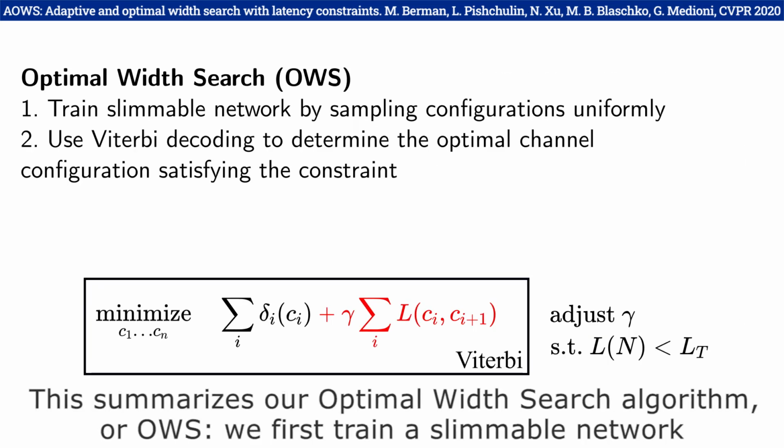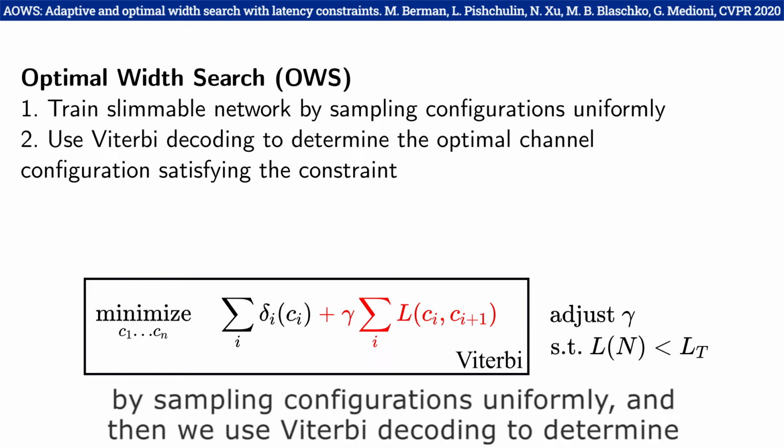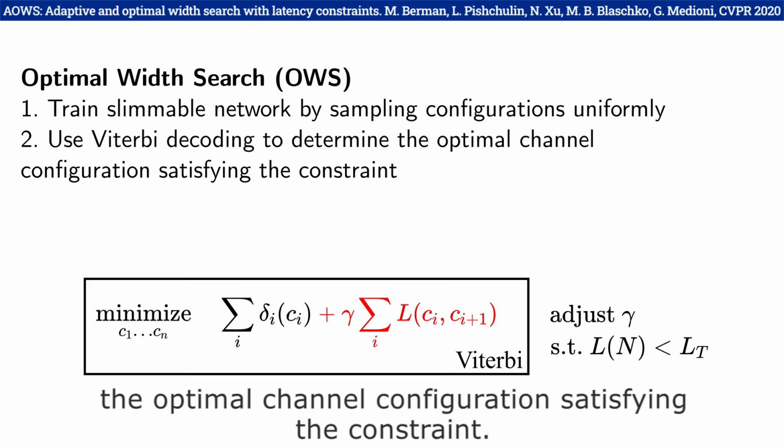This summarizes our optimal width search algorithm, or AOWS. We first train a slimmable network by sampling configurations uniformly, and then we use Viterbi decoding to determine the optimal channel configuration satisfying the constraint.